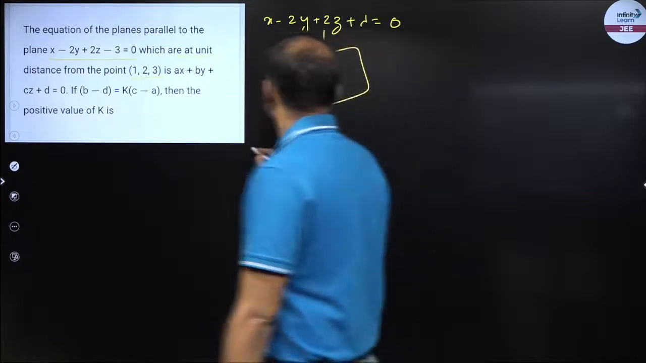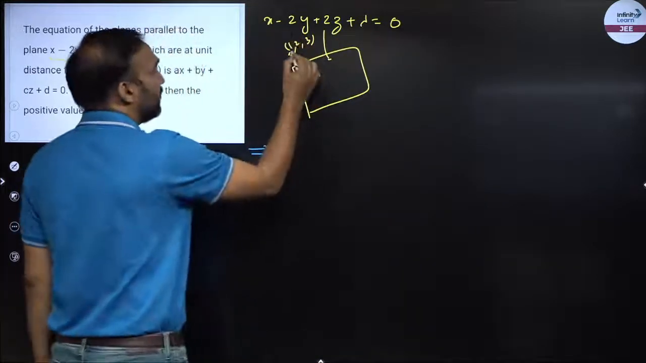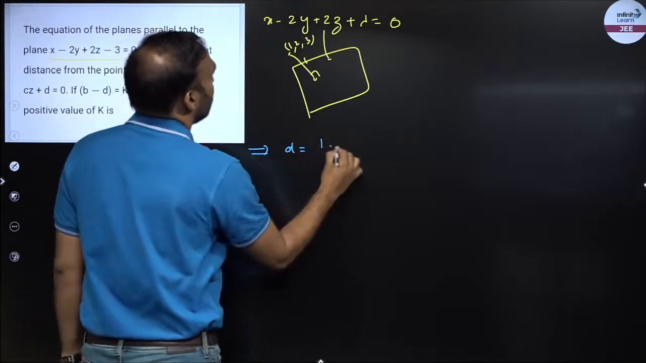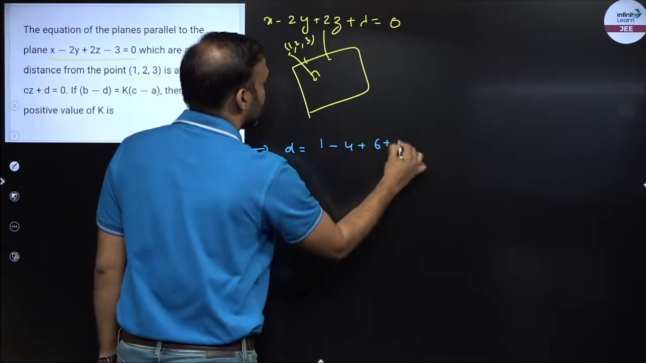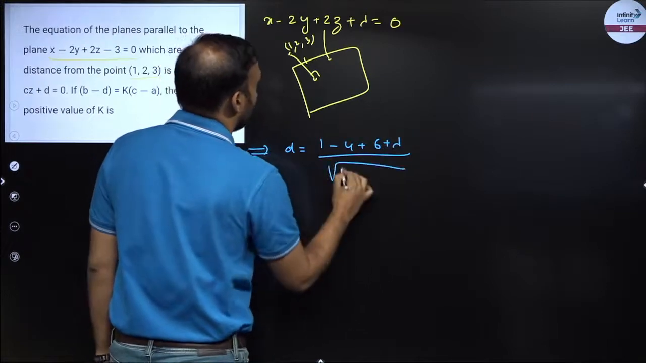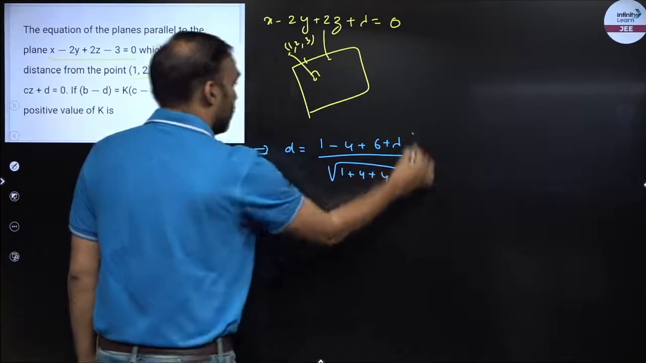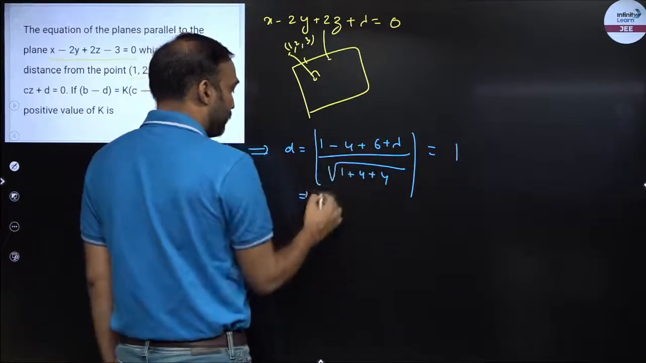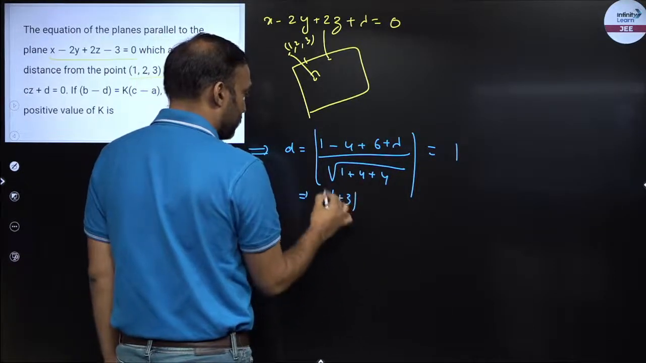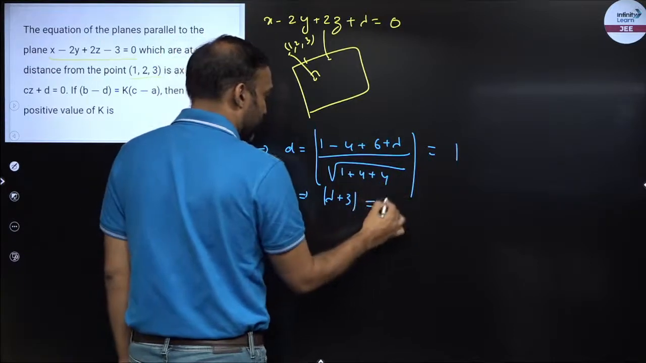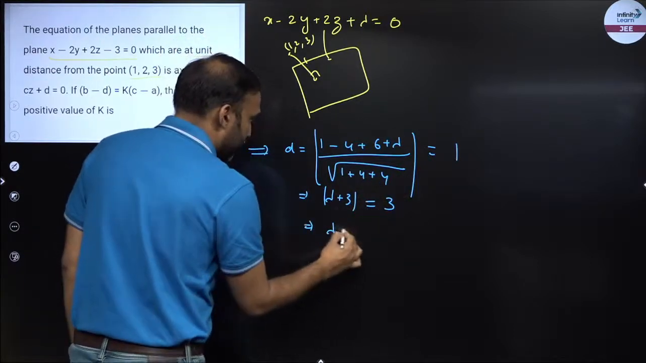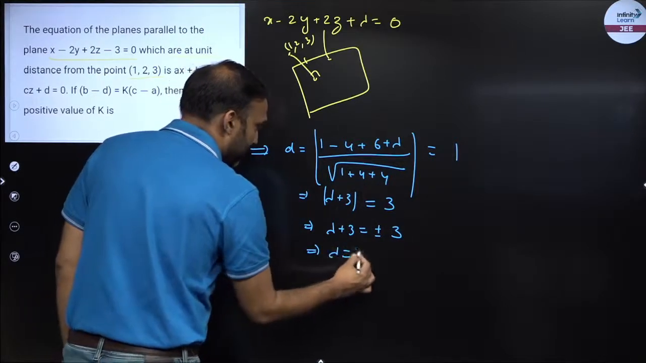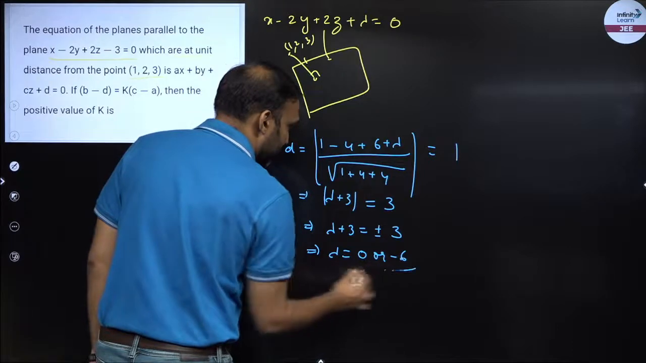So let us find out the distance. How much is the distance of 1, 2, 3 for this particular plane? So modulus of 1 minus 4 plus 6 plus lambda upon under root of 1 plus 4 plus 4 is equal to 1. So from here I get modulus of 7 minus 4 is lambda plus 3. This is 3, so this goes on that side. This is equal to 3. So I'll have lambda plus 3 is equal to plus minus 3. So from here I'll get lambda is equal to 0 or minus 6.